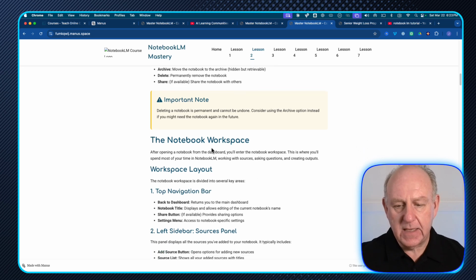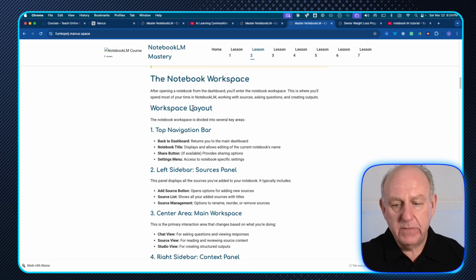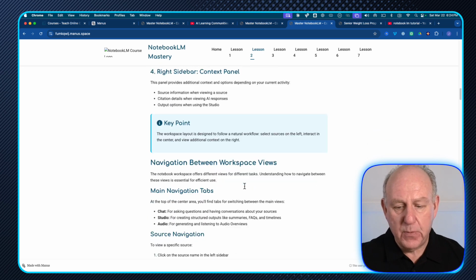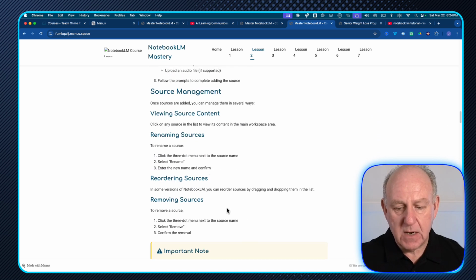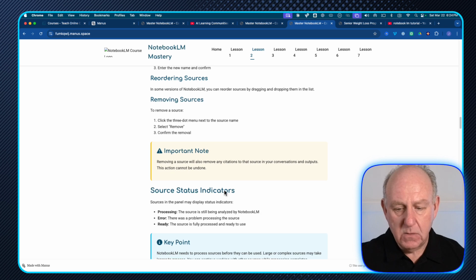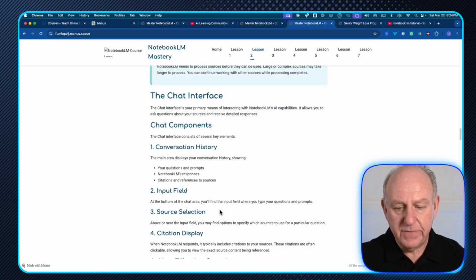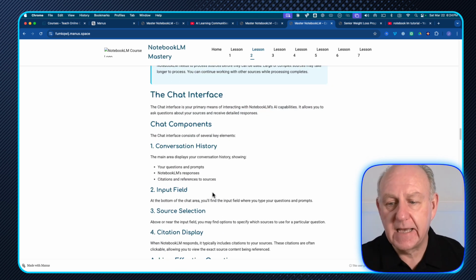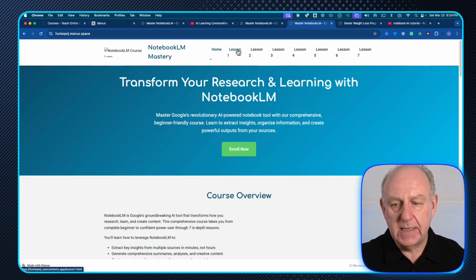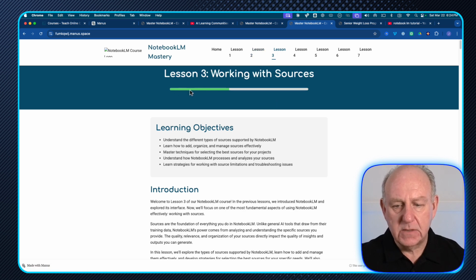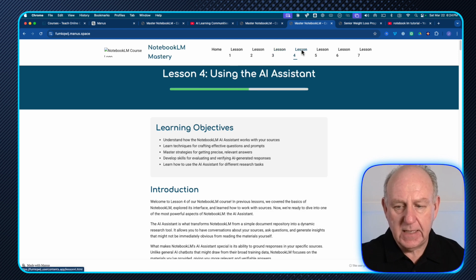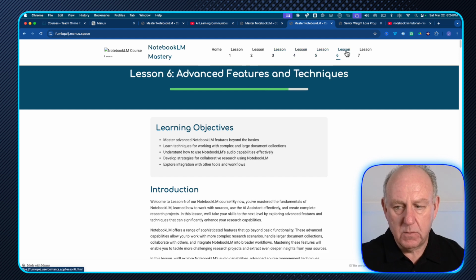Now, I was looking at this and you can see there's info boxes. We've got the layouts of stuff that's here, key points. We've got tips, takeaway points where the sources are with links to the sources, notes, indicators, chat interface. So basically there, everything is set out. Now, I was looking at this and I noticed that across the top, it's got lesson 1, lesson 2, lesson 3. And if you take a look, you'll see there's a little green bar here. Again, one of the font colors that I have. But as I change it, it lets you know whereabouts you are.